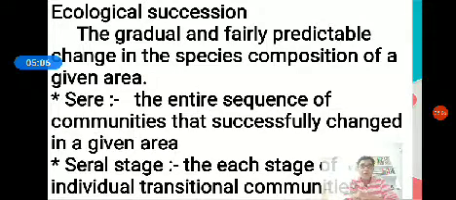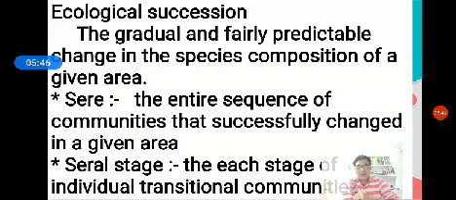Now some characteristics of ecological succession. The communities in any area are not stable. Very important: whatever communities are there, either pond ecosystem, forest ecosystem, anything, are not stable in any area. They change into other forms of communities from time to time. Thus, in a particular area, one community may be replaced by another community or by a series of communities.